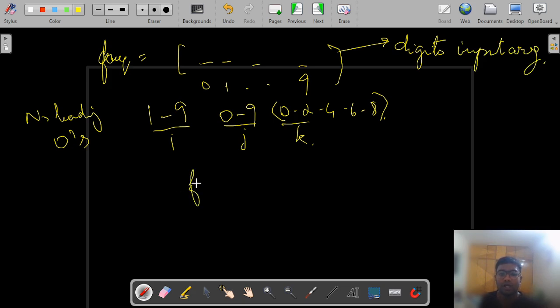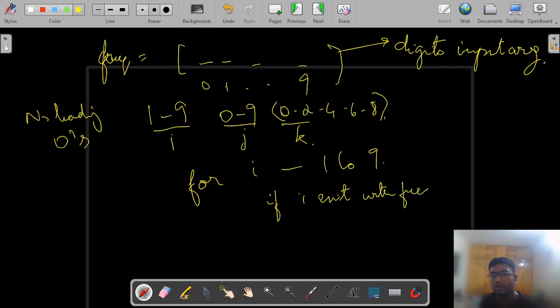So we can have a for loop from I ranging from 1 to 9 and we can check if I exists within the frequency array,